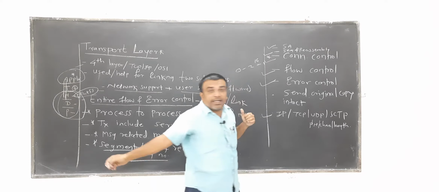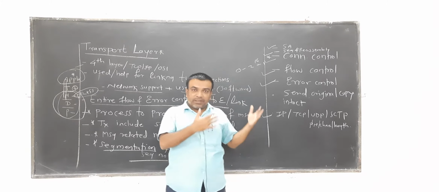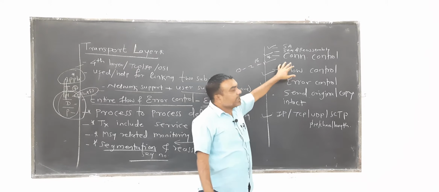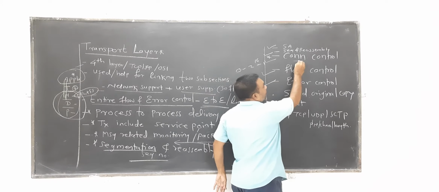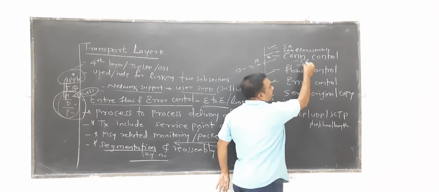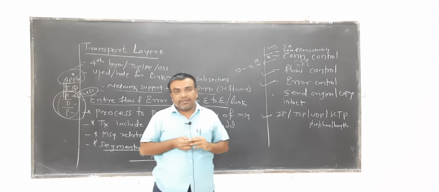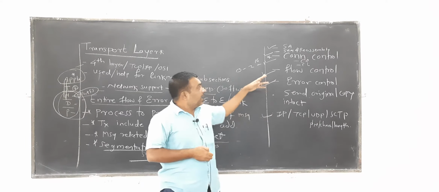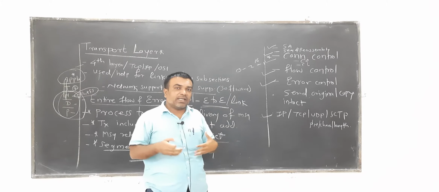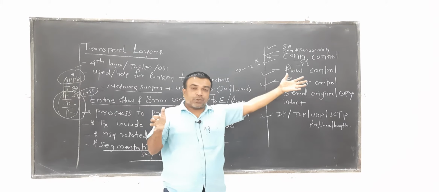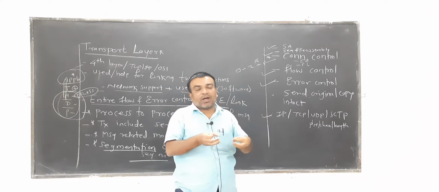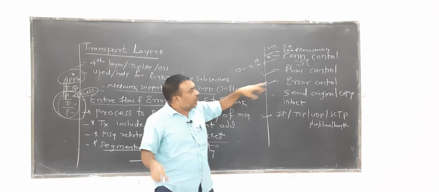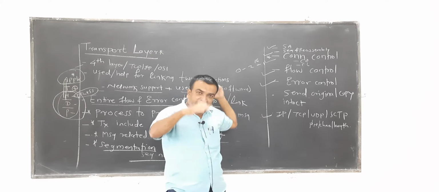Another duty or responsibility is connection control. Connection control from one application to another application environment is enhanced with the help of the transport layer. Under the connection control mechanism, the transport layer allows connection oriented delivery and connectionless delivery. When one application tries to connect with another application, it tries to set up a virtual connection, process to process, like a tube-like structure or virtual link, like a virtual circuit. First the connection is formed, and it is assured.